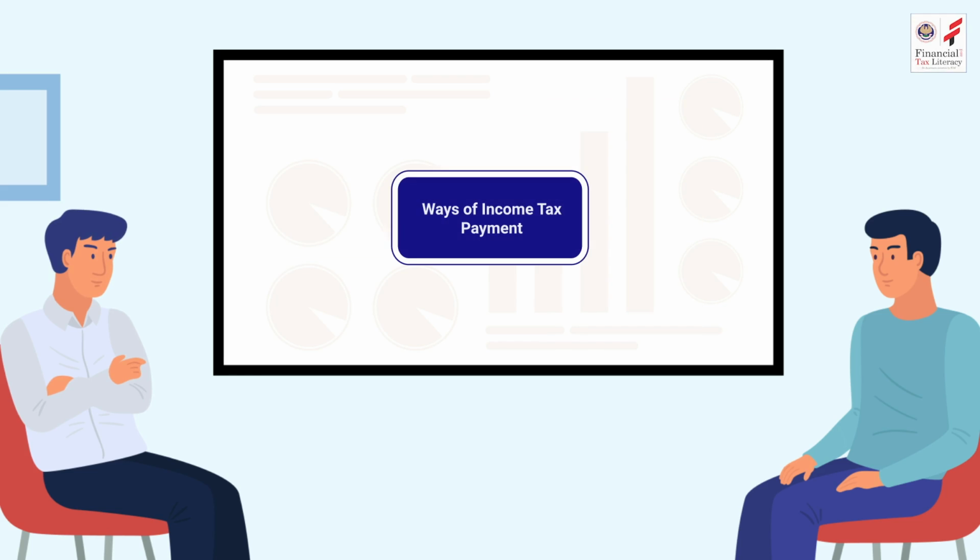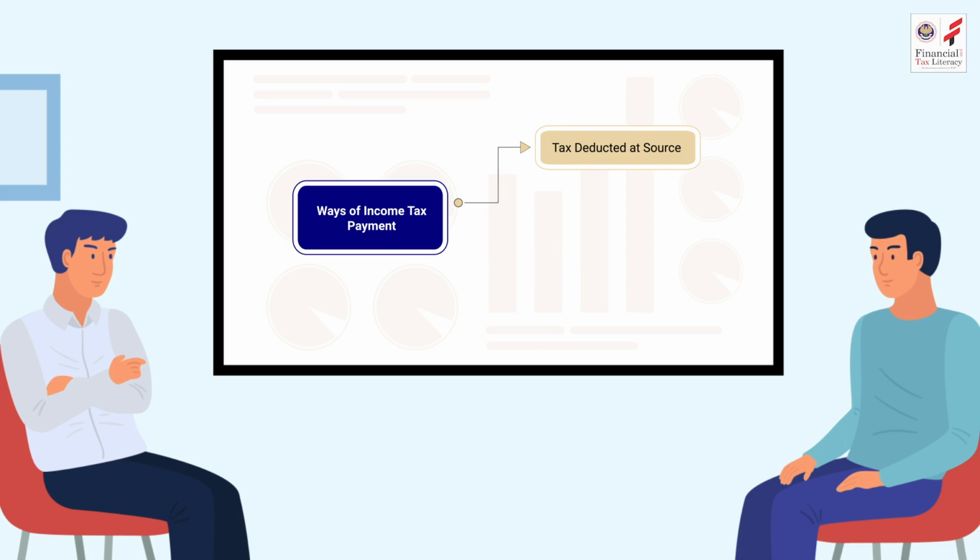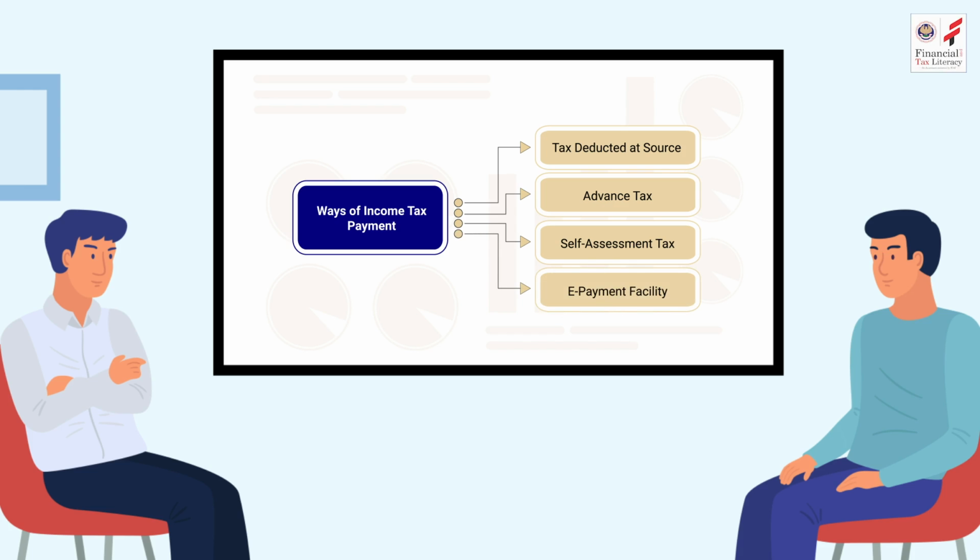Next, Sudhir explained to Aman that there are 4 types of income tax payment mode, namely tax deducted at source, where the payer deducts the tax right at the time of making payment to the recipient of income, like that of a salary; advance tax, where the tax is paid in advance when the income tax liability exceeds a certain amount; self-assessment tax, the tax amount calculated after reducing the advance tax and TDS from the total income tax liability; and e-payment facility. All taxpayers with internet banking facility can pay advance tax and self-assessment tax online.